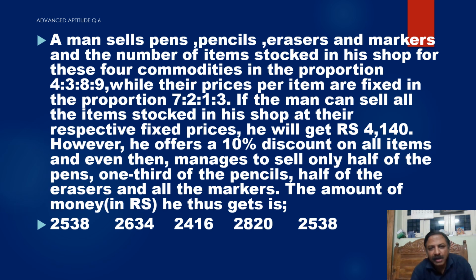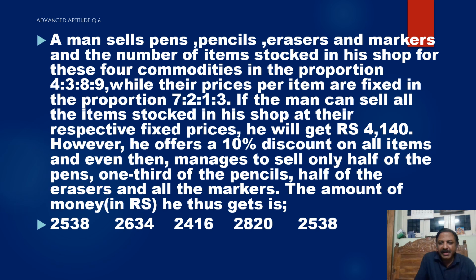If the man can sell all these items, he will get 4,140. However, he offers 10% discount on all these items, and even then manages to sell only half of the pens, one third of the pencils, half of the erasers, and all the markers.